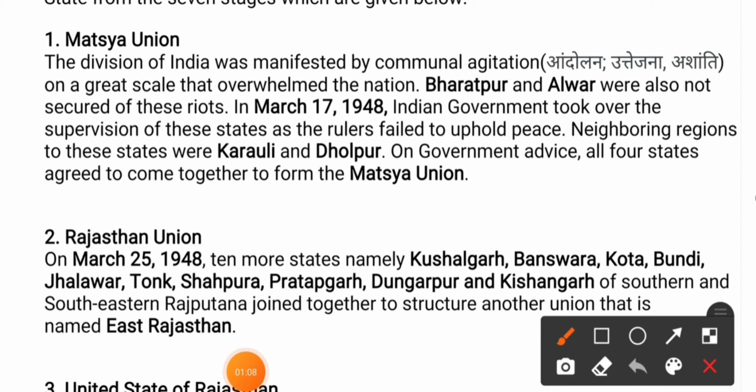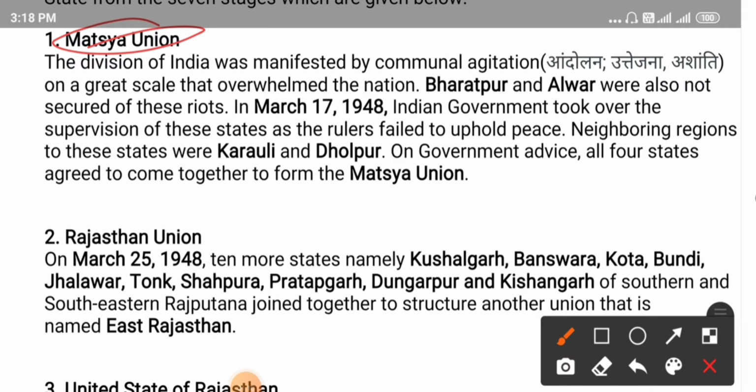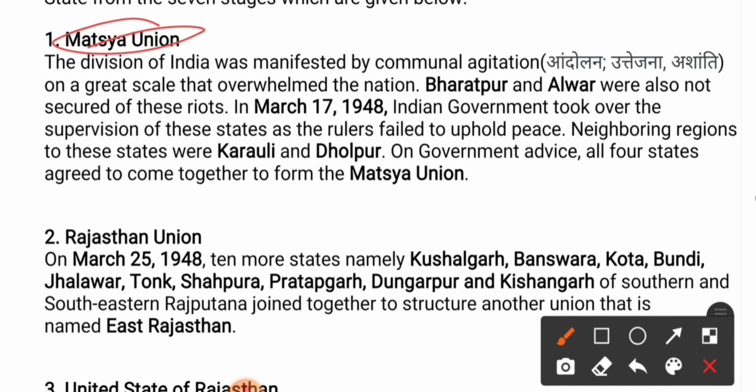Next we have the Matsya Union. So what is this Matsya Union? The division of India was manifested by communal agitation. Communal agitation means andolan, which is the Hindi word for it, on a great scale that overwhelmed the nation. Further it says Bharatpur, Alwar and Karauli were also not spared from these communal riots.